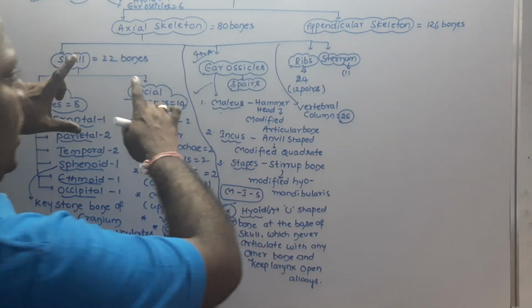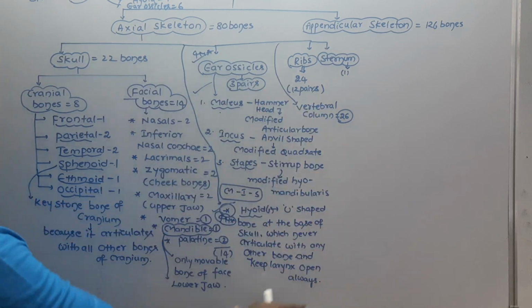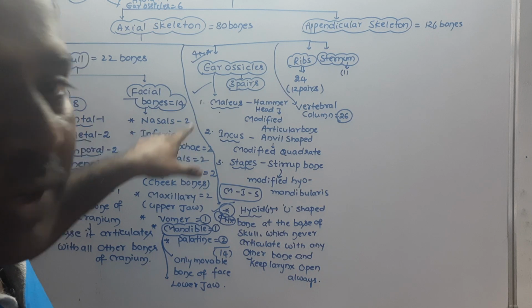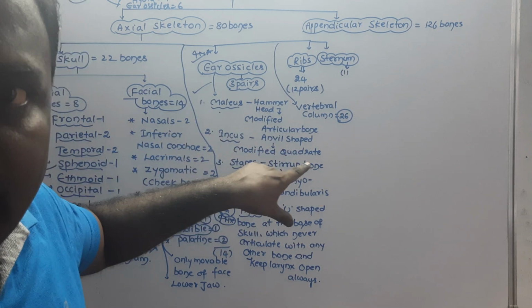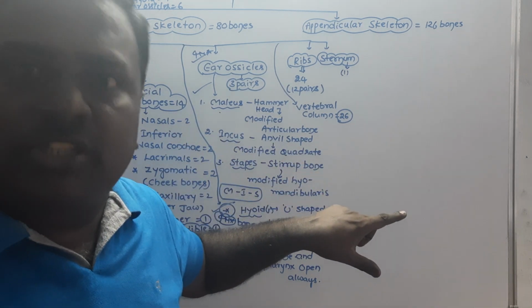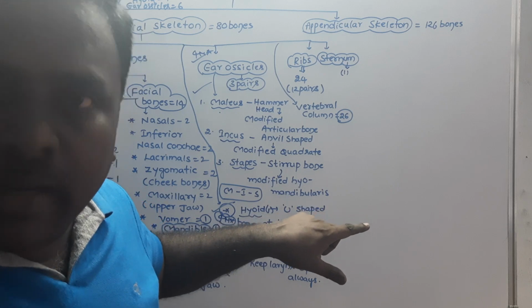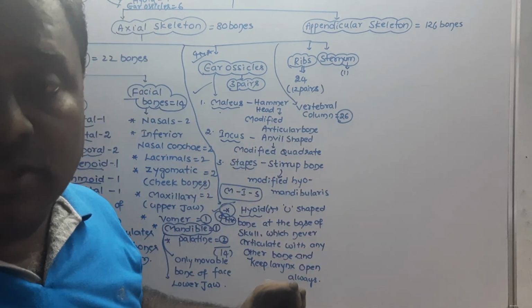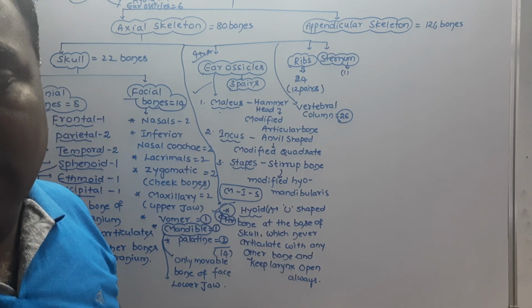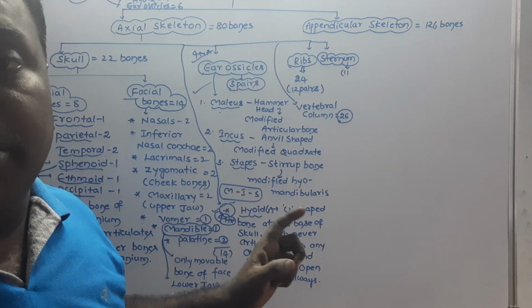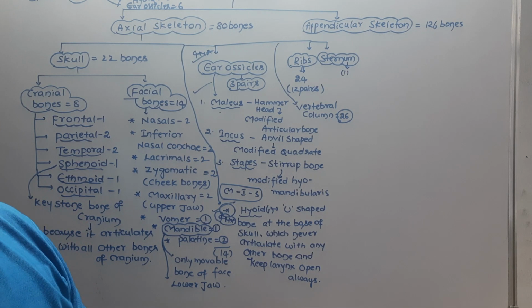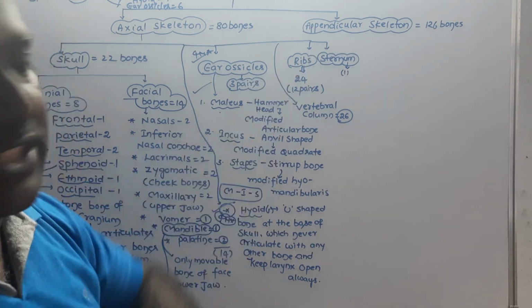Okay. So I think everybody understood this. We are giving the outline classification. We did not explain each and every one here. In a later class, let us explain the vertebral column, the sternum, and the ribs, as they are important not only for the NEET examination but also for board examinations. We can discuss them in the next class.